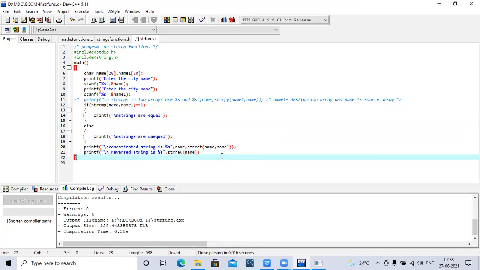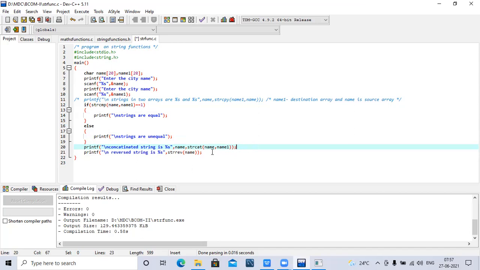So see here one by one. According to the first statement, we are taking name and name one and comparing. If both are equal, it shows so. If it is not equal, we get a message that they are unequal. Next we go to this function, which will concatenate, for example, Indian nation. So Indian nation will be added.